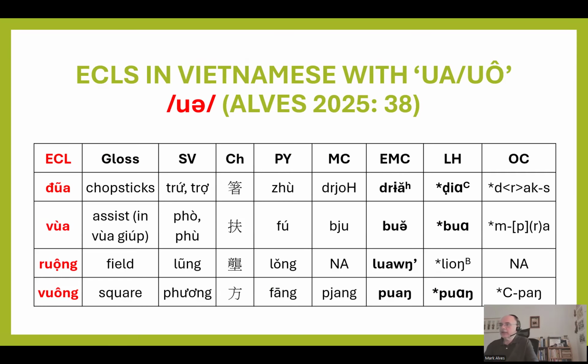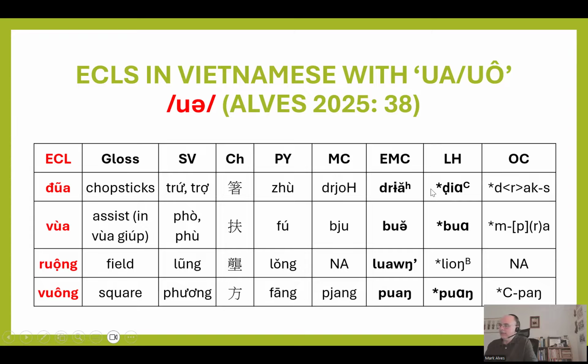In ua, similarly, we have vua, rung, vuong for these early Chinese loanwords in Vietnamese with diphthongs, and the early Middle Chinese and later Han varieties have those diphthongs. We could debate whether dua with a u matches the reconstructions here, neither of which have oo. One has oo and one has e as the core of the diphthong, but it's hard to imagine that dua was not a Chinese loanword, as this Zhu word has been borrowed in various languages throughout the region, and it matches pretty well.